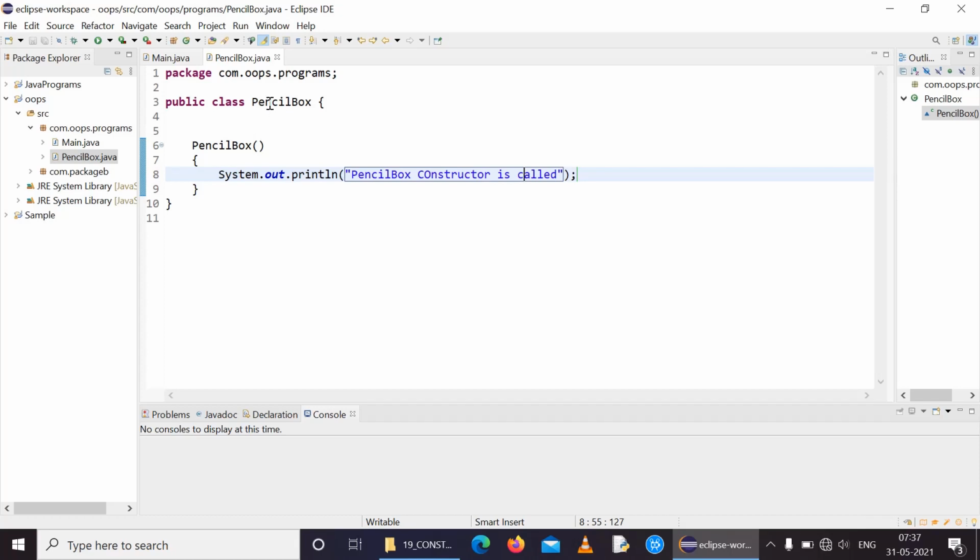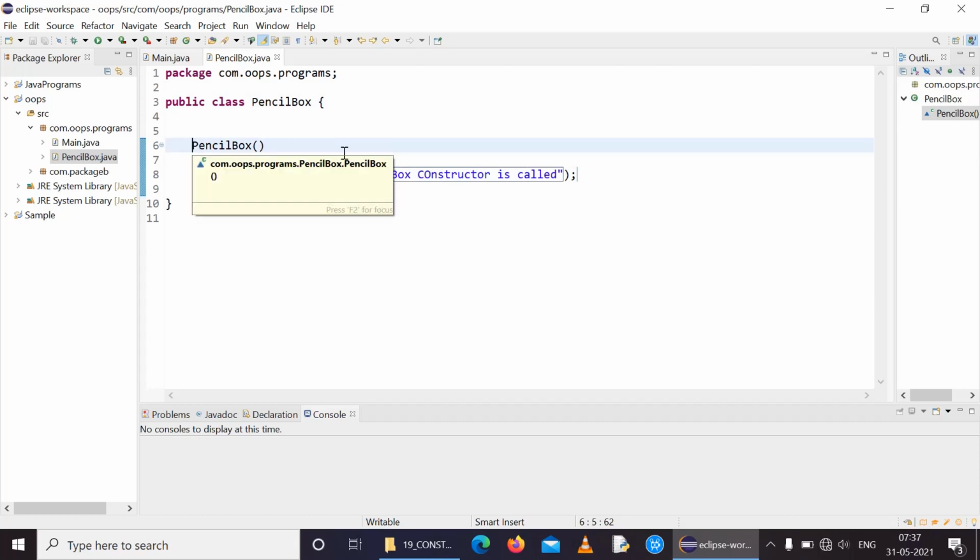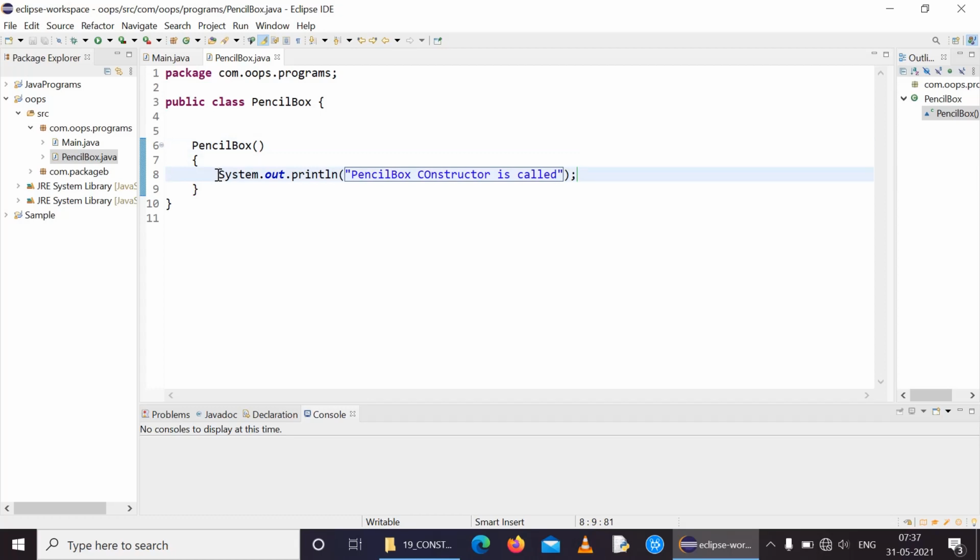So we have created a class named pencil box, and there is a constructor named pencil box, with the same name as the class name and without any arguments, and we have given a single system print statement: pencil box constructor is called.